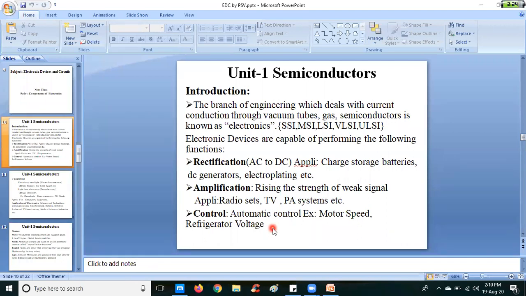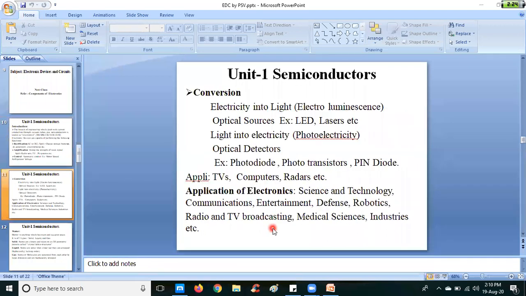Next one is conversion. Conversion of electricity into light is possible. That process is known as the electroluminescence property. Half the word is from electricity, and half is from light. Luminescence means light. We will come across this electroluminescence property in optical sources, in optical fibers, both the optical sources and detectors.